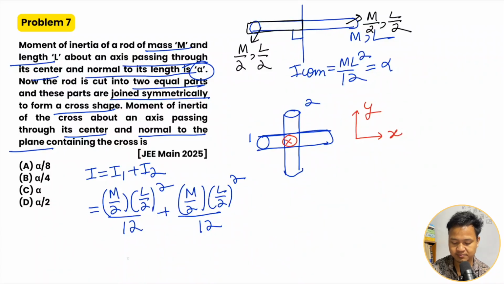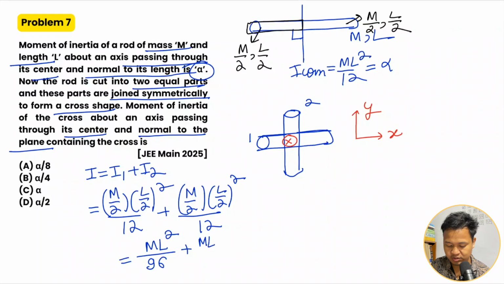So you solve this one: ml square divided by 96 plus ml square divided by 96. 8 into 12 is 96.